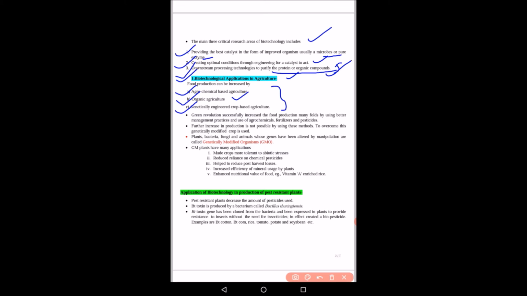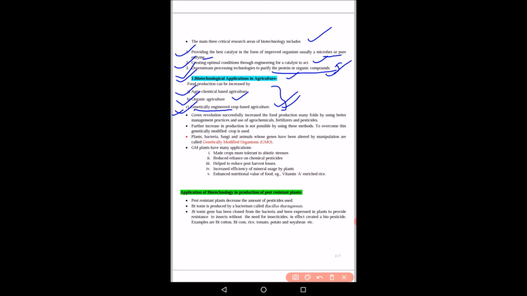And genetically engineered crop based agriculture means we are growing crops which are genetically modified with the help of biotechnological approaches. These crops have certain special features, like being drought resistant, insect resistant, and the yield is also high. If we want a particular plant with all these factors, we can engineer it genetically with the help of biotechnology. So this is the application in agriculture.